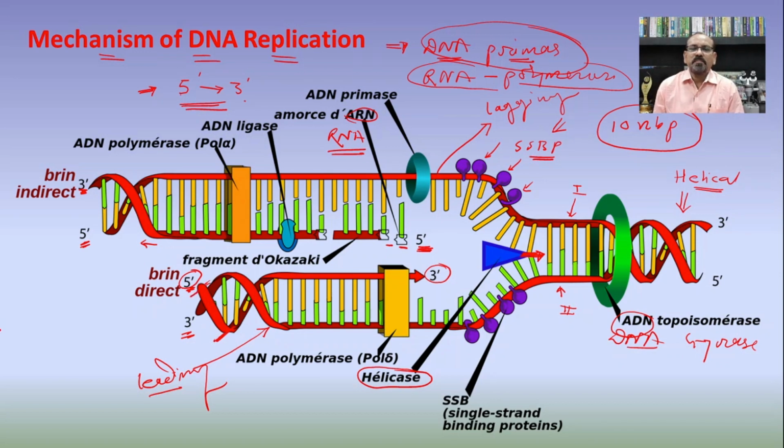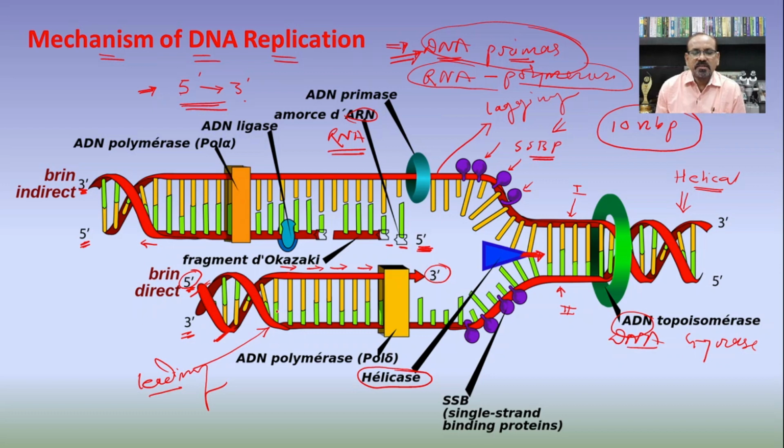After synthesis of the primer, the DNA primase gets released from it, and then there is an addition of the DNA polymerase to it, and this DNA polymerase is responsible for the continuous addition of the nucleotides which are complementary to the parental strand. Say for example, if this DNA molecule is synthesized in a continuous manner from 5' to 3' direction on the leading strand.